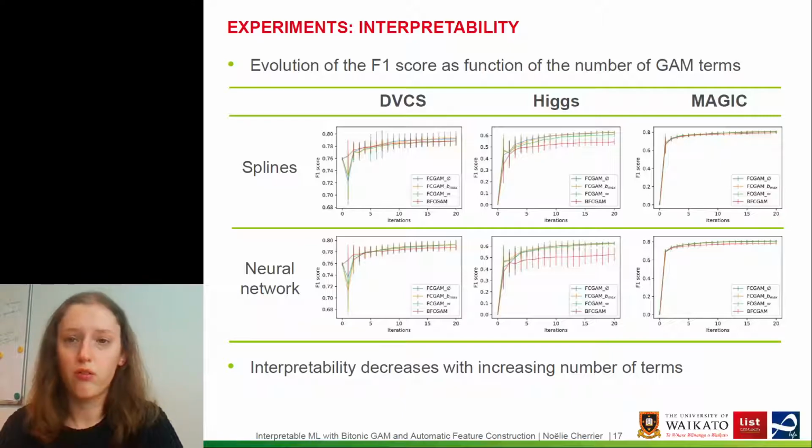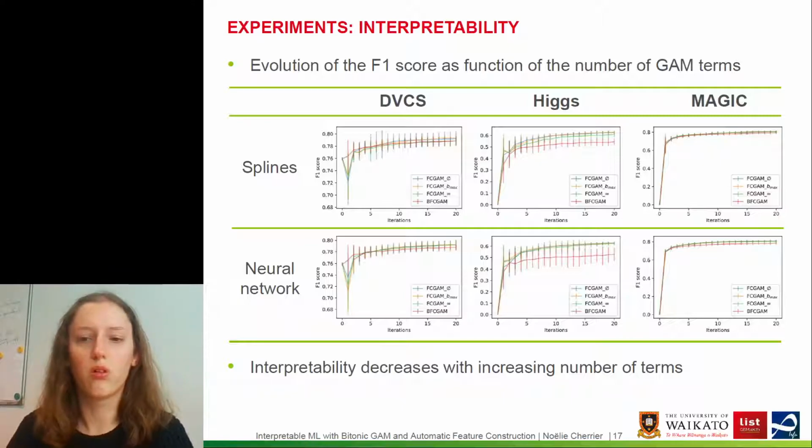However, for the MAGIC dataset, for instance, after only a few terms, like 4 or 5 maximum, it's already a very good score, so we can stop there, and we already have the maximal score with only a few terms.